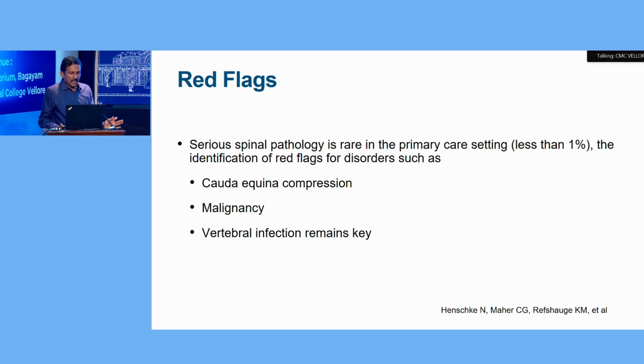So look always for red flags. The serious spinal pathology, which is very rare in primary care setting, has to be identified by the red flags for these three disorders, namely cauda equina compression, malignancy, and vertebral infection. These three adverse conditions should be identified by the red flags.